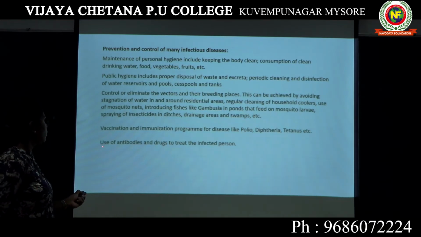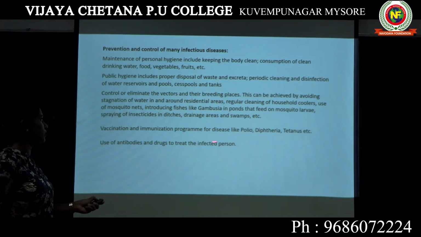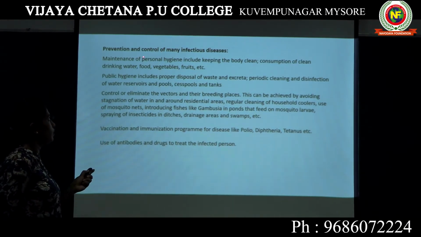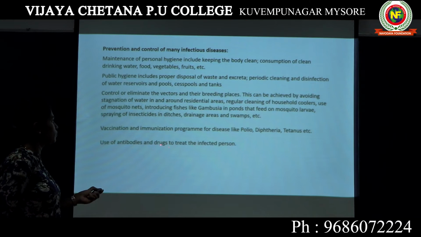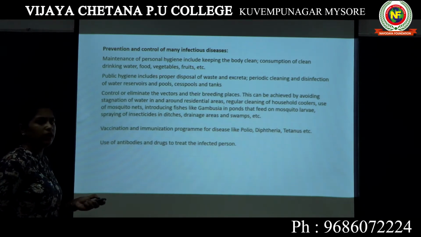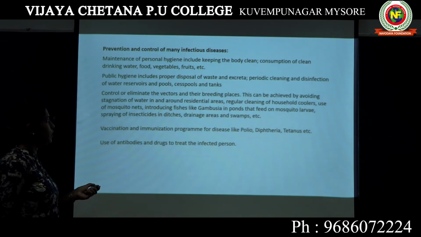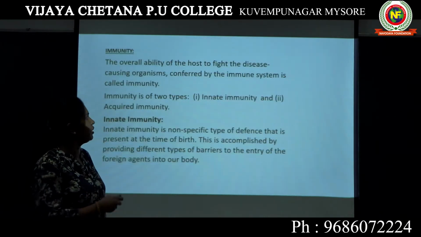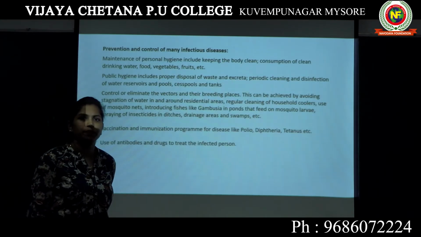Then use of antibodies and drugs to treat the infected person. If the person is already infected, as I told you, control is something we can do after a person gets infection. So we can use antibodies and drugs to treat the infected person. So the proper understanding of these steps will help a person to prevent and control different infectious diseases. Okay, this is just the general information about how to control infectious diseases.